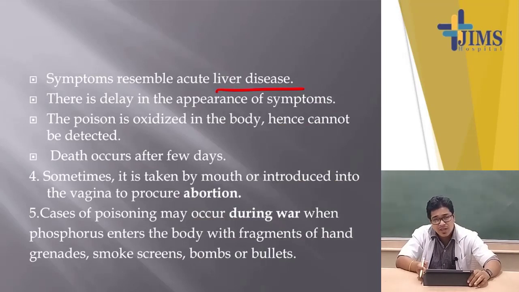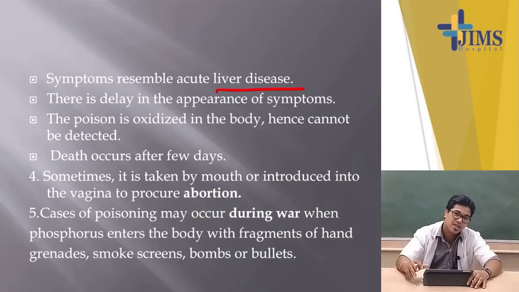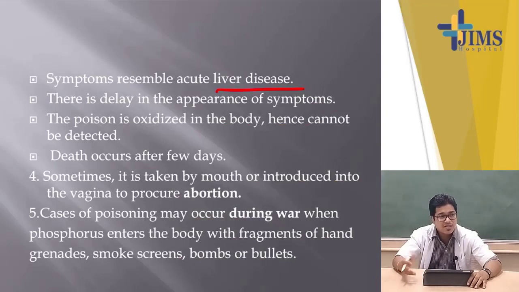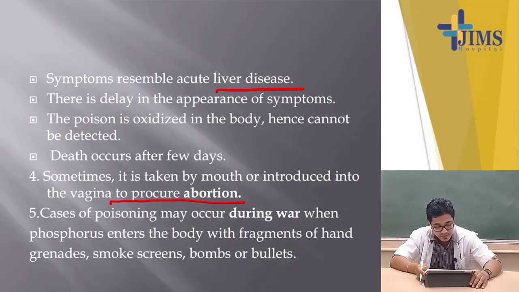So if a person wants to kill someone with the help of phosphorus, they can use it, but you have to know whether the garlic odor is coming or not. You have to stop this smell if you want to add it to others' drinks or substances, so that the odor will not be present. Next, it can be used as an abortifacient drug. It causes criminal abortion.